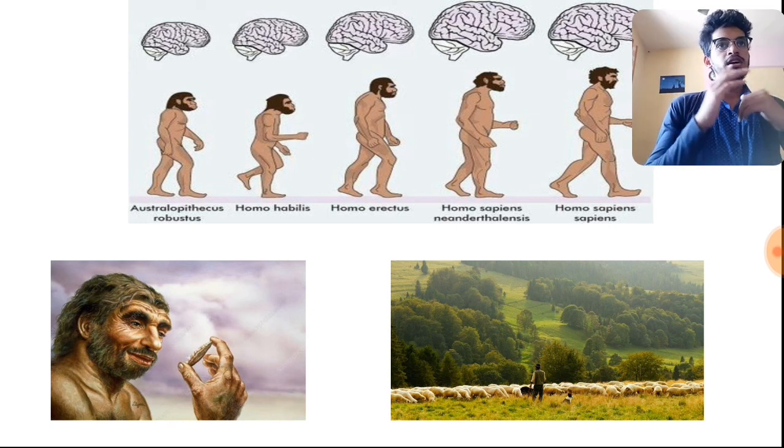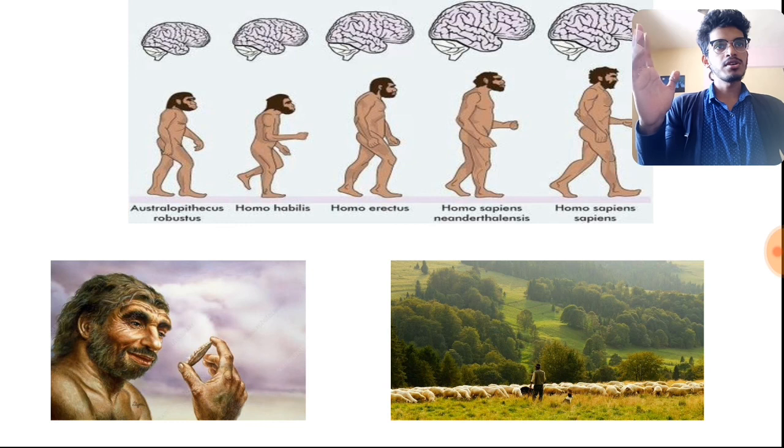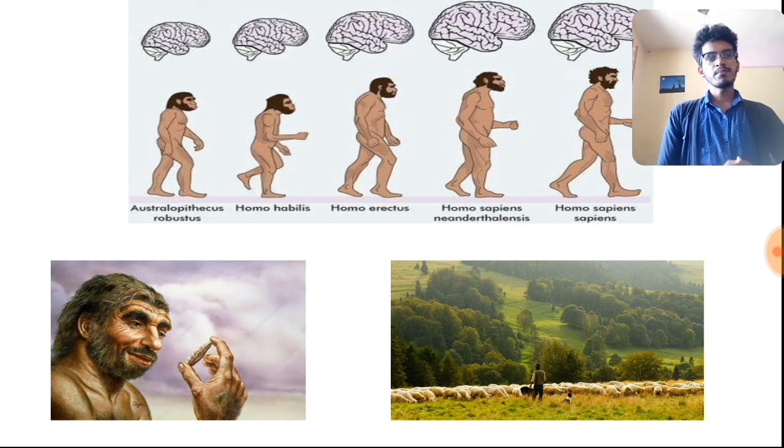Now, a question may arise in your mind. You have so many different species on the earth. Which species do humans belong to? Which species do we humans belong to? Humans, the current human generation belongs to the species which is called as Homo sapiens. We belong to the species which is called as Homo sapiens. We are done with part 3.